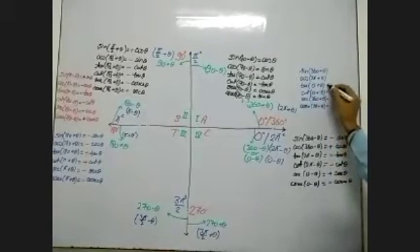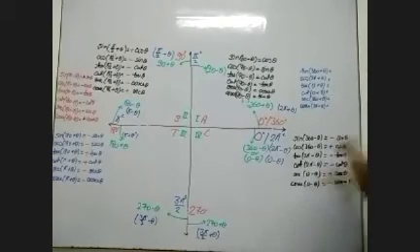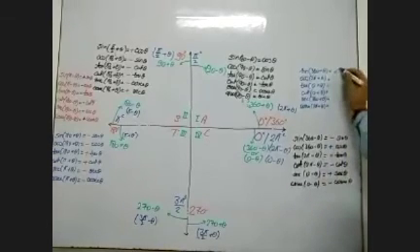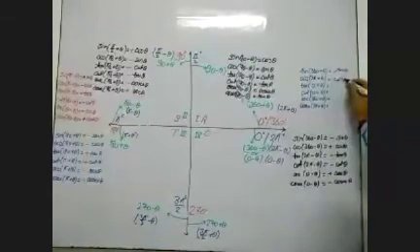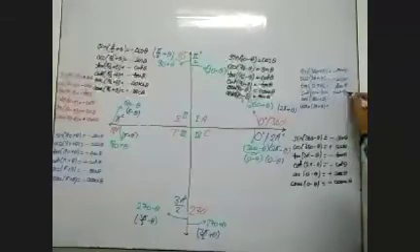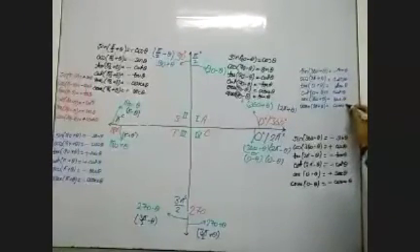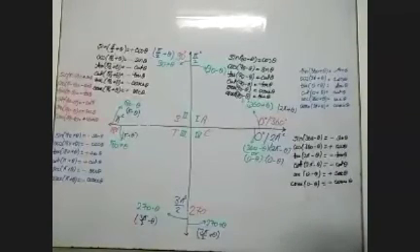Now see, in the first quadrant, all are positive: sin theta, cos theta, tan theta, cot theta, sec theta, and cosec theta. First quadrant, all positive.